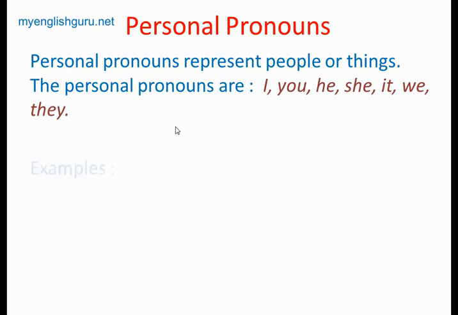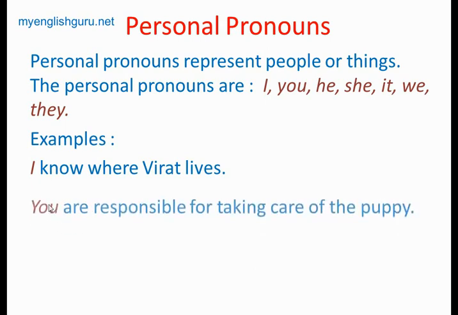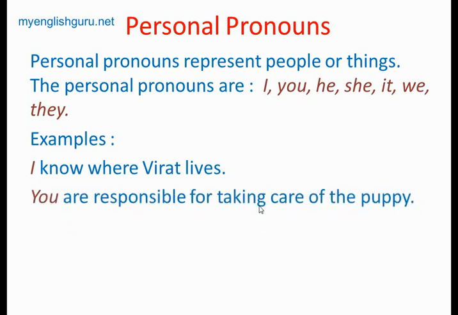Now how are they used? We'll see some examples. I know where Virat lives. Here I is a personal pronoun. It is representing a particular person, the first person singular. Then, you are responsible for taking care of the puppy. Here you is a personal pronoun. We will join your team. Here we is a personal pronoun.